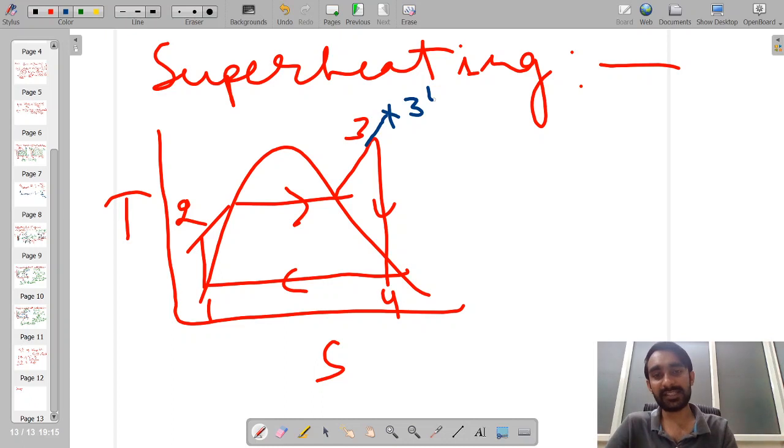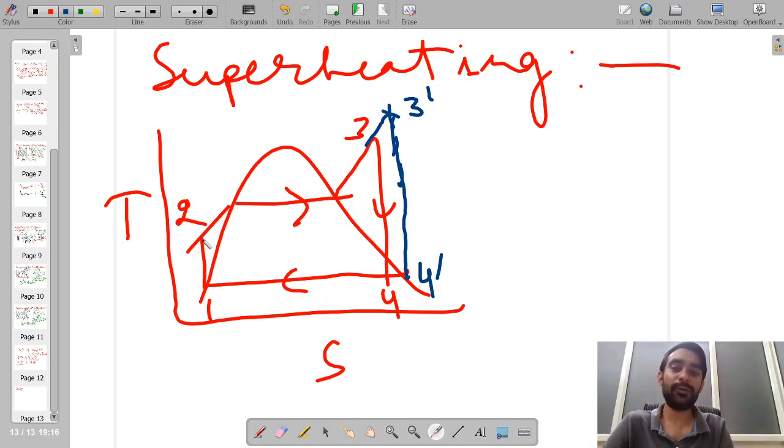Say we have increased the superheating from point number 3 to point number 3 dash. So if we are increasing the superheating of the steam, in that case, if you try to see over here, the net amount of heat input, heat rejection and net amount of work done is increasing. At the same point of time, earlier the heat addition process was happening from 2 to point number 3.